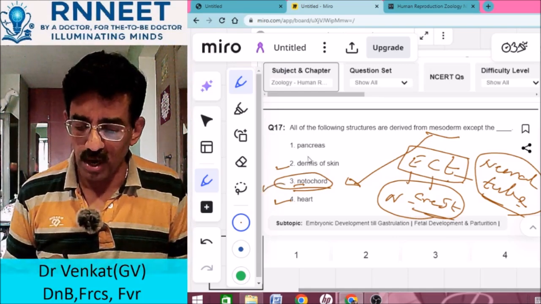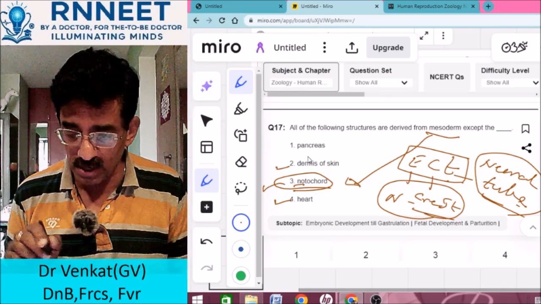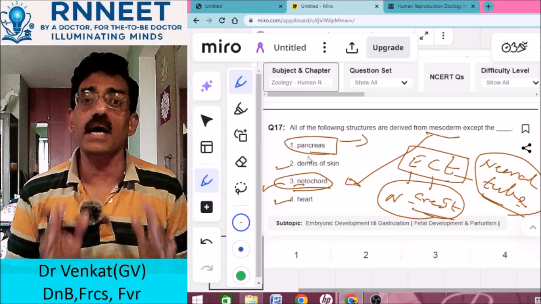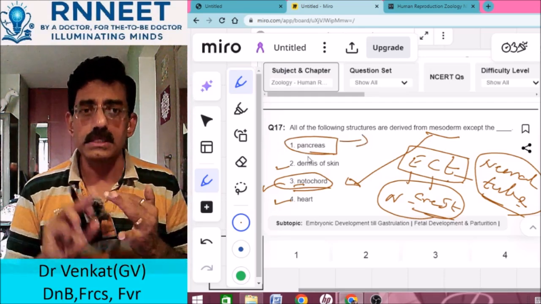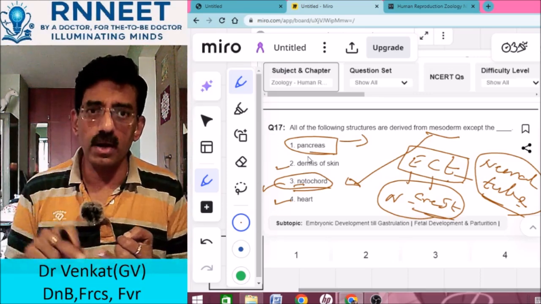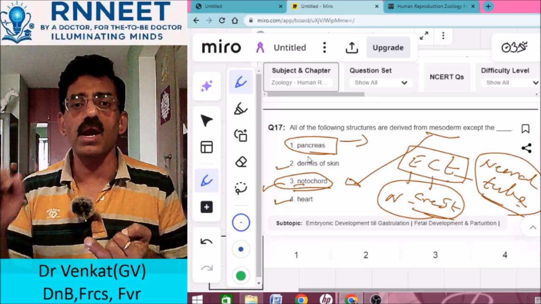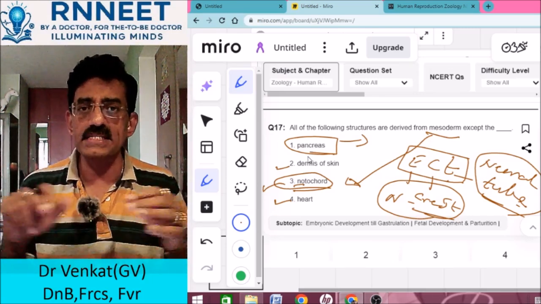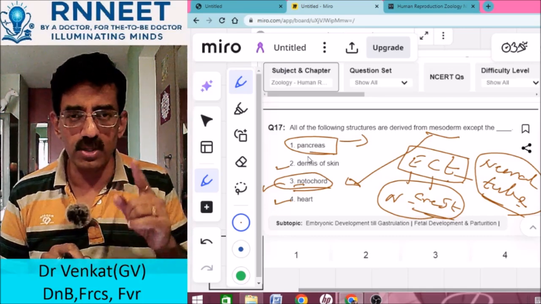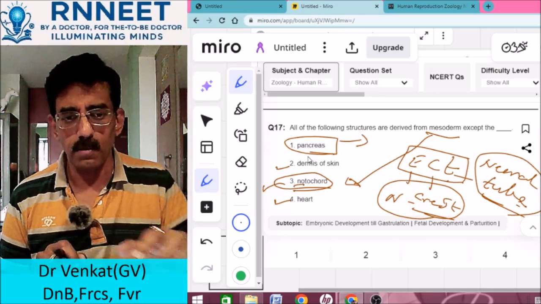So this is also right. What does not derive from the mesoderm? It is the pancreas. Remember, the pancreas is a part of the GIT. The liver, the gut, the pancreas, the whole gut, stomach, duodenum, all of them, and the liver and the pancreas, all these are derivatives of the endoderm. We will put that chart on the RN shots. Do remember to see that.